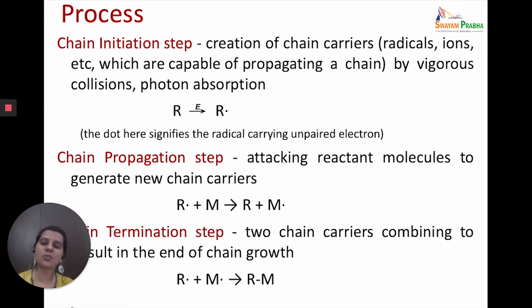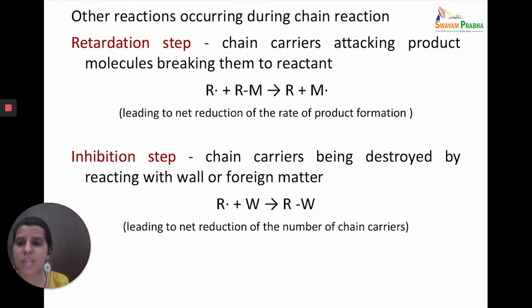Now there are two more steps to the chain reaction. First, we talked about chain initiation, propagation and termination. There are two more steps: the retardation step and the inhibition step. Now, what is a retardation step? Obviously, we are talking about the retardation of a reaction. How will this take place? When you retard the rate of formation of product. How can you do that? When the product is being consumed.